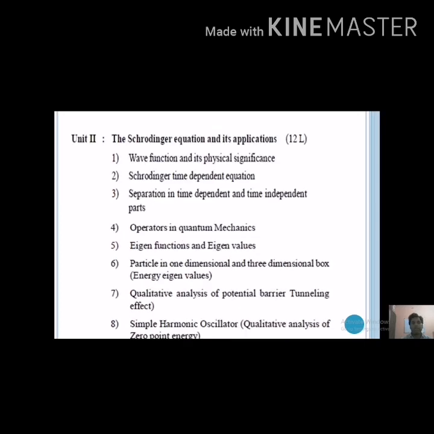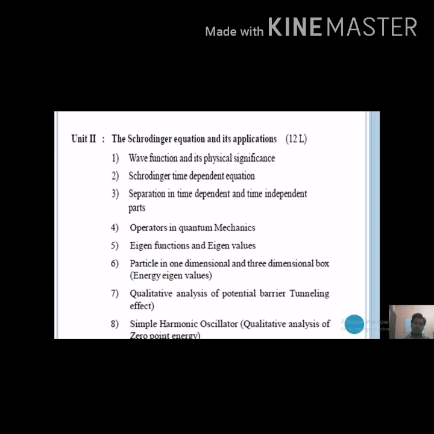In unit number 2, we will study the Schrodinger equation and its application. There are two types of this equation: Schrodinger time dependent equation and time independent equation. This Schrodinger equation represents the energy of these microscopic particles in time dependent and time independent form. And then we will also discuss its applications.